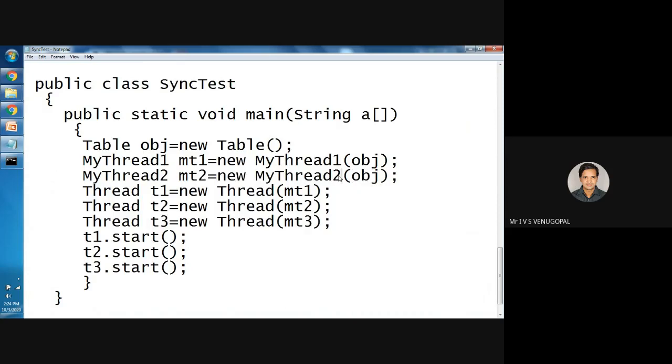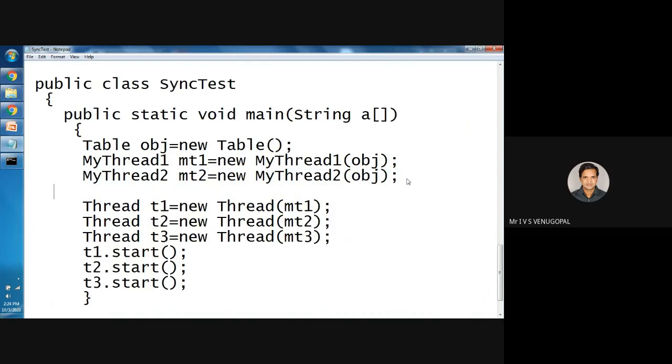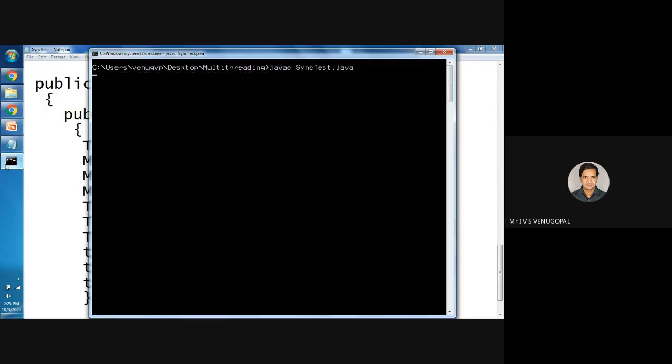See, always be careful with copy paste, because of copy paste also you will get errors. For example, here I need to properly modify to MyThread3, MT3, MyThread3. So now I will try to compile the program again. It is compiled.